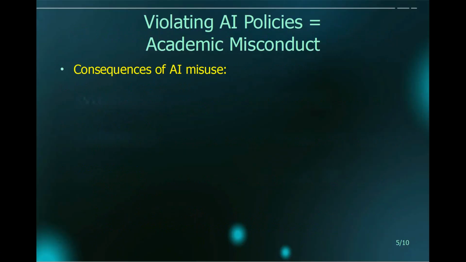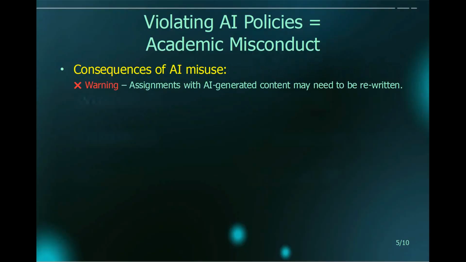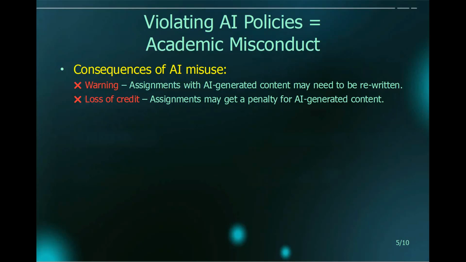Another important thing to understand is that not following the rules about AI in this class will be considered academic misconduct. In other words, not following the rules about AI is cheating, and this will be penalized. Some possible consequences of AI misuse include warnings. Assignments that include AI-generated content may need to be rewritten. Another possible penalty is loss of credit.